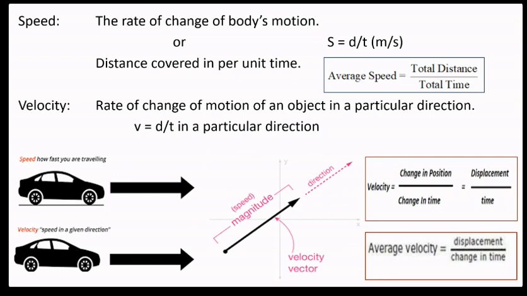Here in this box also it is written change in position. That means displacement upon time. Velocity cannot be distance upon time. So it is having a particular direction. Okay?